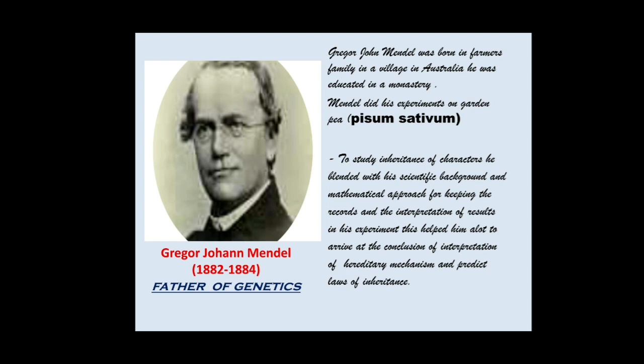To study inheritance of characters, he blended his scientific background and mathematical approach for keeping the records and the interpretations of results in his experiment. This helped him a lot to arrive at the conclusion of interpretation of hereditary mechanisms and predict the laws of inheritance. As he was a mathematician by background, he used mathematical terms in biology to keep his records and to interpret the laws of inheritance.